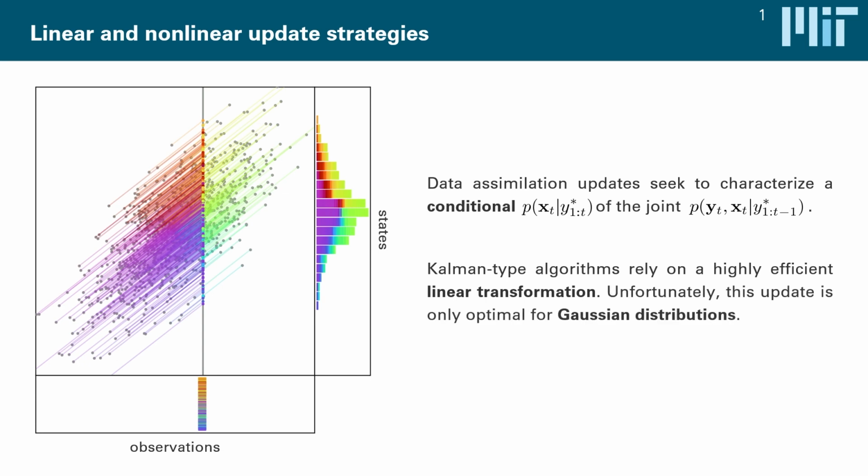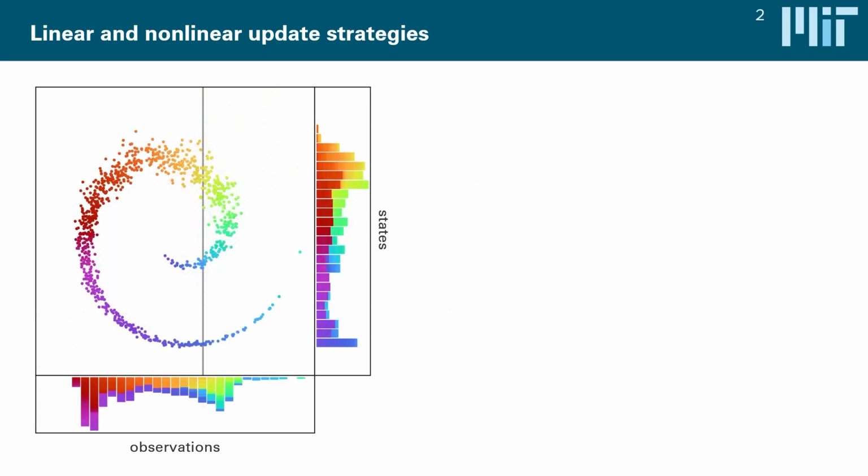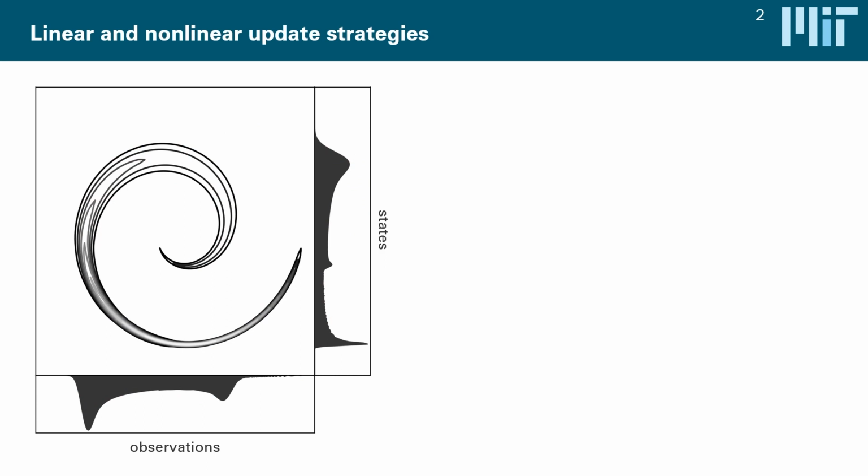For instance, if our forecast model is nonlinear, our observation model is nonlinear, or our noise or prior are in any way non-Gaussian, then our joint distribution might deviate from multivariate Gaussianity. And if we're very unlucky, it might look something like this. Now this here is of course some kind of made-up distribution where the underlying PDF follows some kind of spiral.